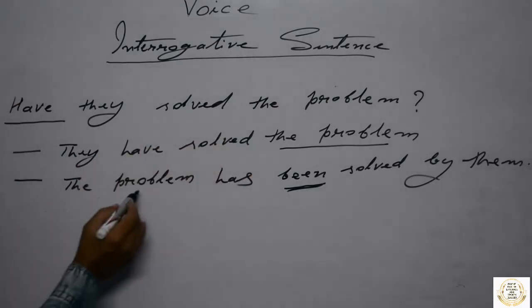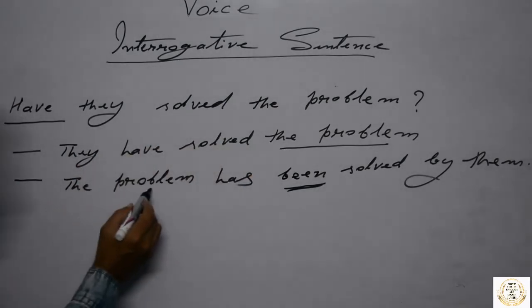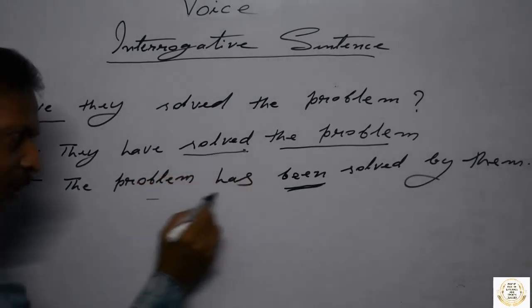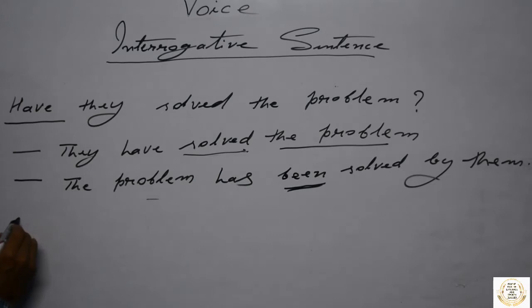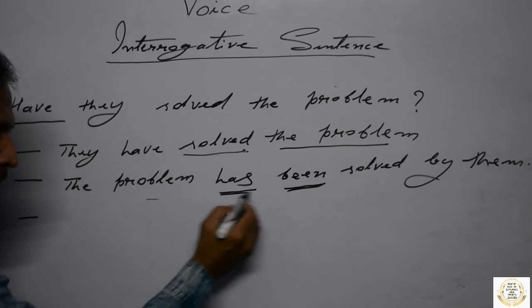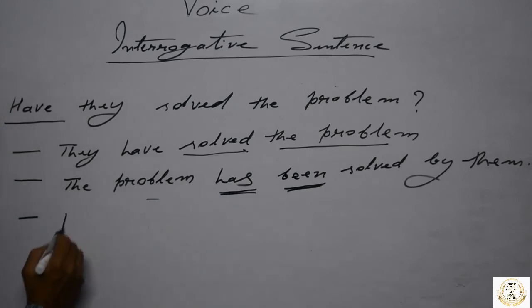In the second step we have changed the sentence into passive voice. And in the third step you have seen the auxiliary verb or modal verb which looks in the second step. It is here. Okay? Yes. Use it in the beginning.